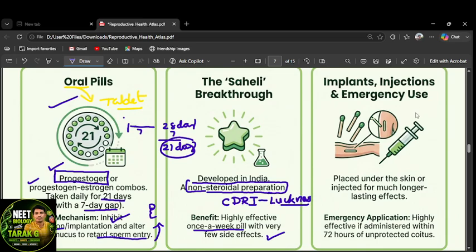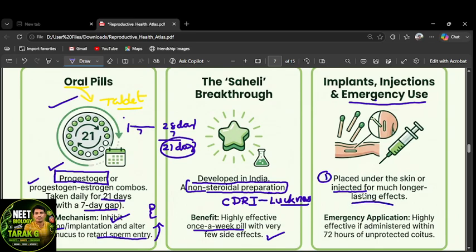Next one is implants and injections, for emergency use, right? Previously you have taken them as intrauterine devices and orally. Now we are taking them as an injection, or implants placed under the skin, for a much longer lasting effect.